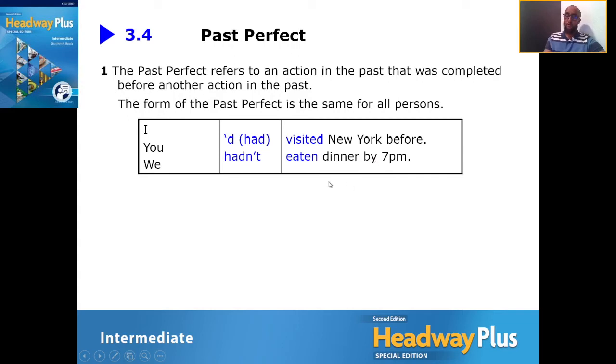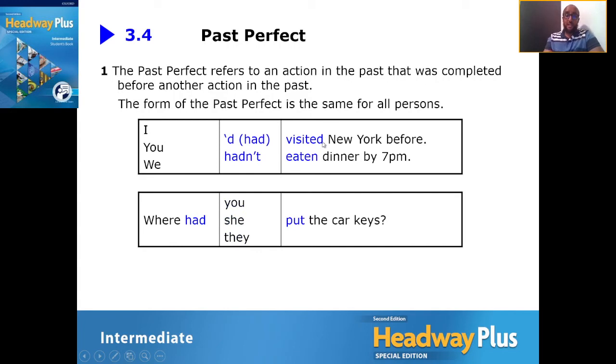Okay, so remember, with the past perfect, this is the rule. We use the helping verb had, and then we use the second verb as the past participle. Okay, the past participle. All right, this is very important. Here's the question form. Okay, this is the open question.